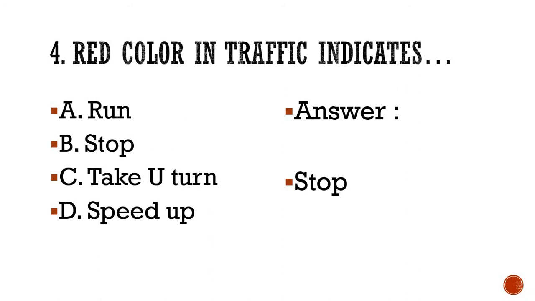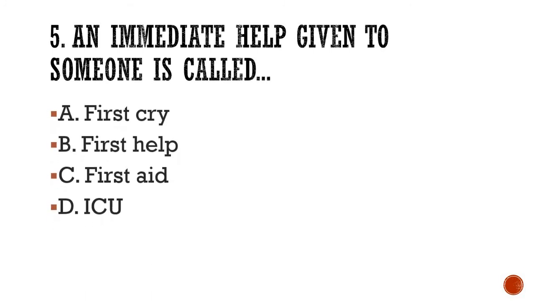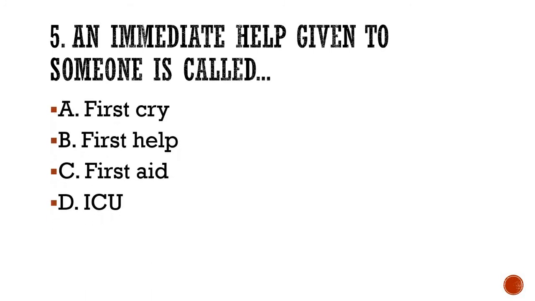Okay, now let's see what the next question is, and I hope that you are repeating whenever I'm asking you to do so, because let's make this class lively. So this is give and take. If I ask you to do something, and if you do something, then only it will be successful. Okay, number 5, an immediate help given to someone is called what? So when you give an immediate care to someone, immediate help to someone, it is called what? Options are A. first cry, B. first help, C. first aid, or D. ICU.